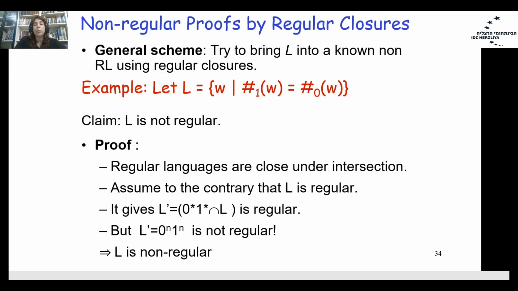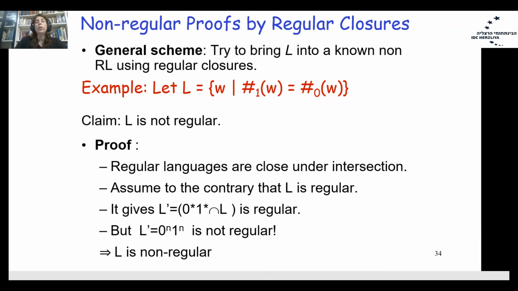Sometimes I can prove that the language is non-regular by using regular closures. So I will have some language that is non-regular, but I will assume that it is a regular language.